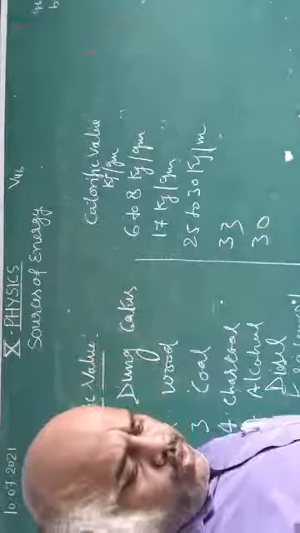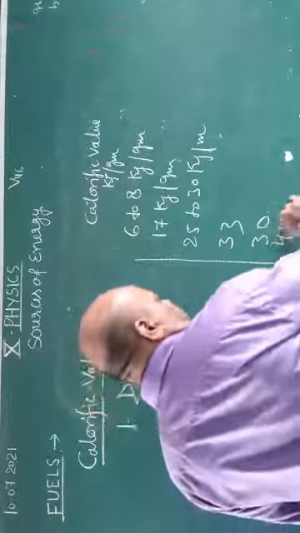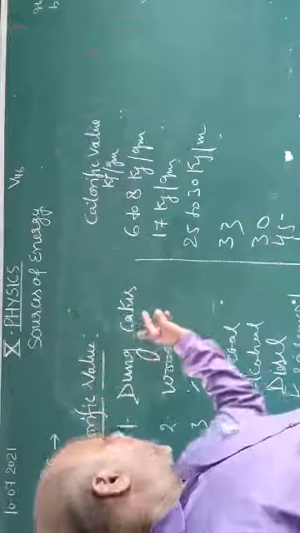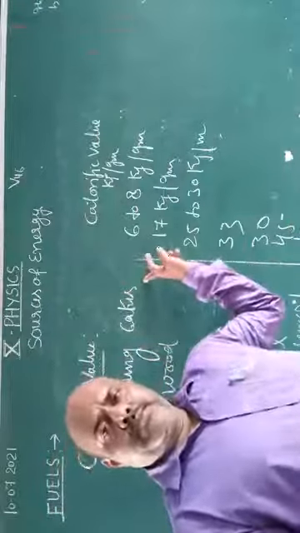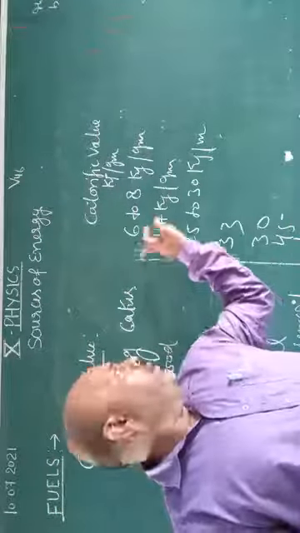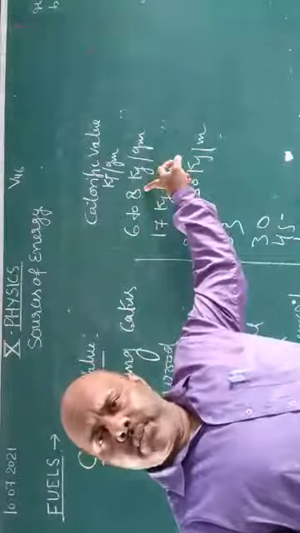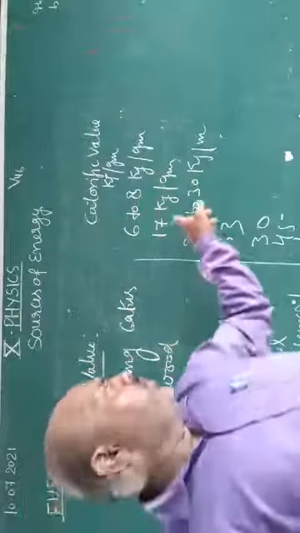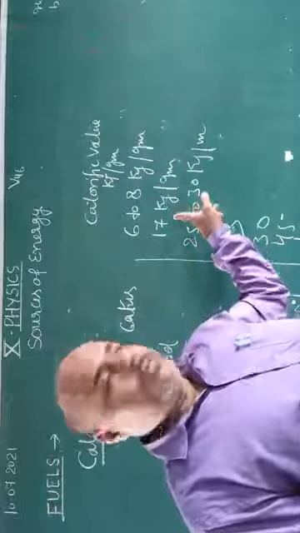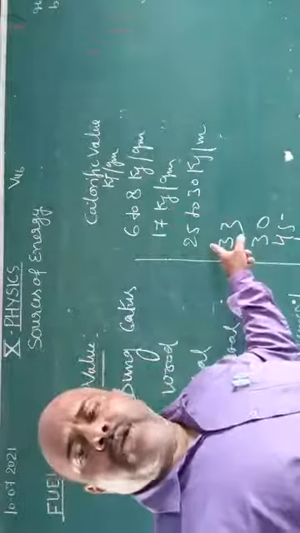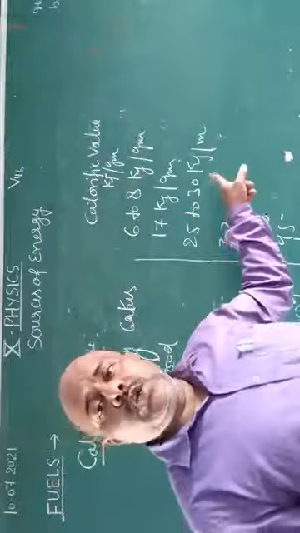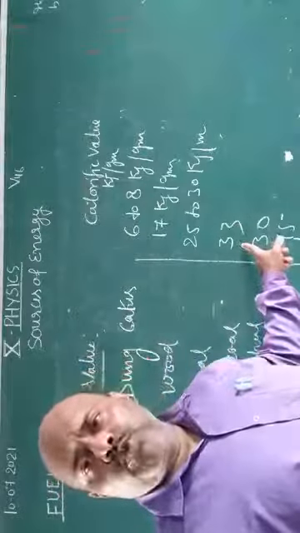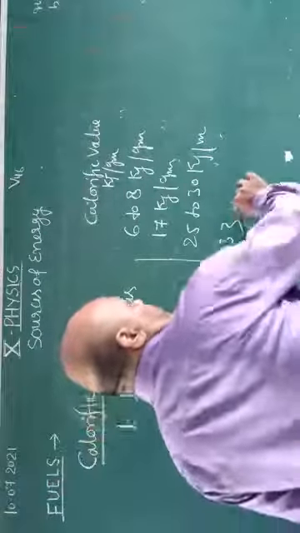And diesel, which has 45, and this is 48. Okay. Once again, cow dung cake, which has a calorific value of 6 to 8 kilojoule per gram. Wood, which has a calorific value of 17 kilojoule per gram. Coal, which has a calorific value of 25 to 30 kilojoule per gram. Charcoal, which has a calorific value of 33 kilojoule per gram.